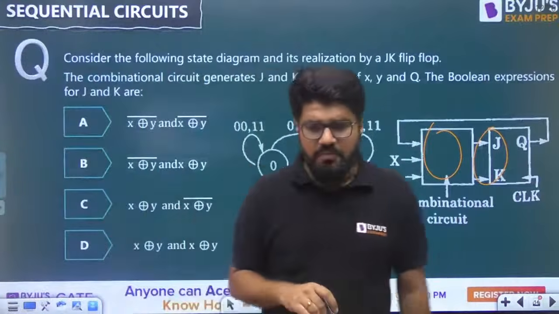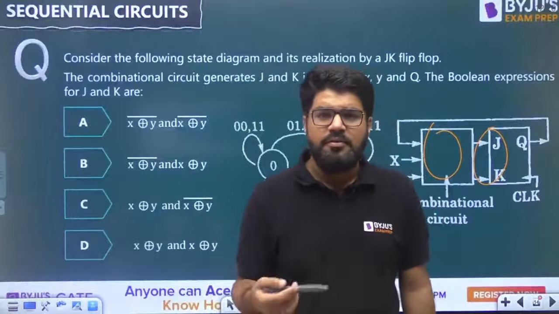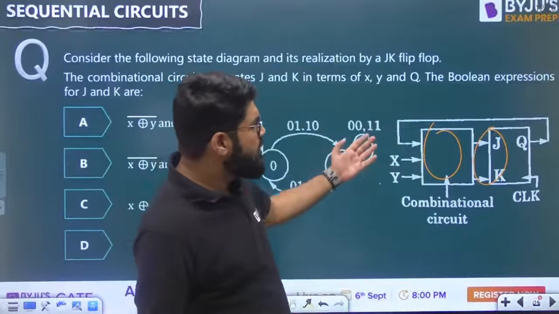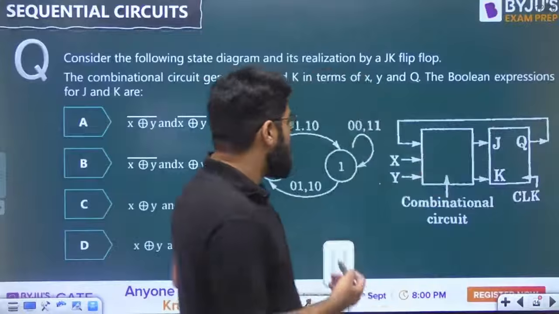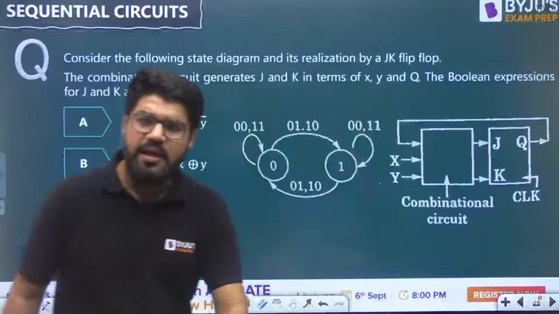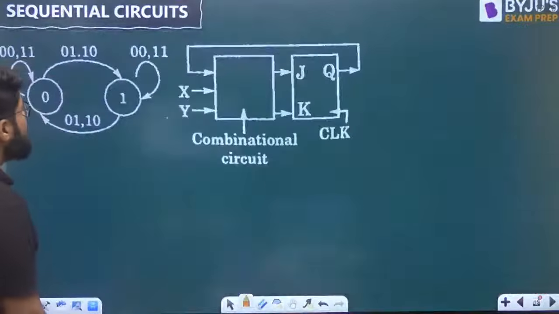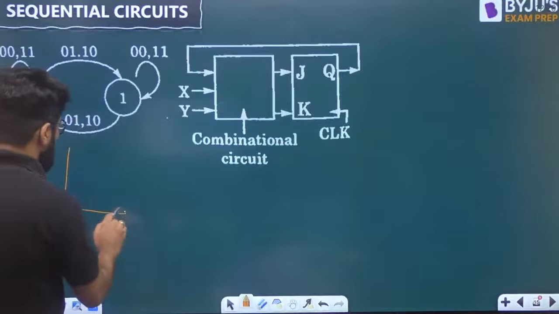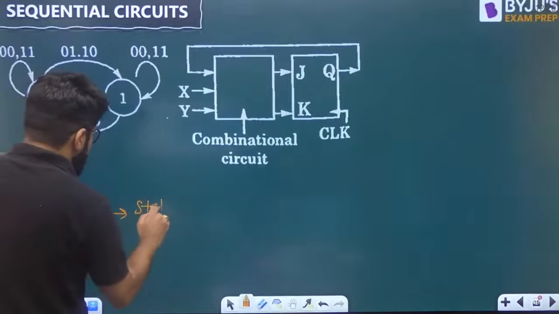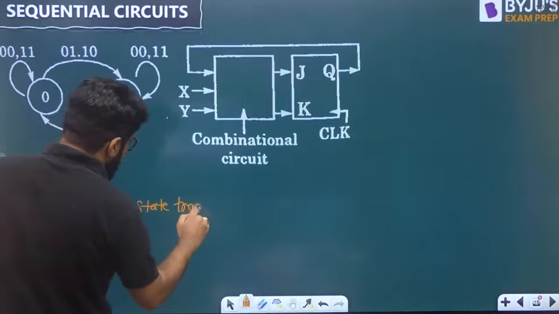They have given a state diagram. From the state diagram, you have to see what should be the circuitry, what should be this combinational circuit to produce the JK. Can I read the state transition diagram? From the state transition diagram, actually, let me make the state transition table. Then the story will be very simple.